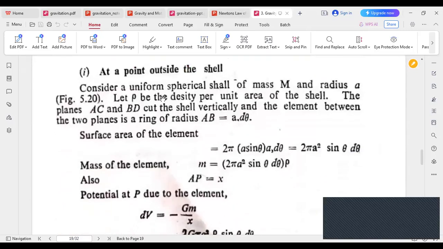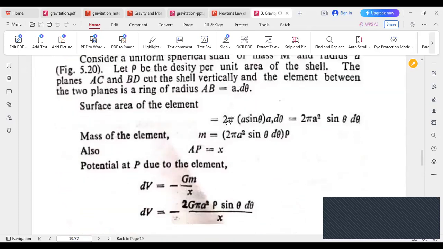So at a point outside the shell or sphere, consider a uniform spherical shell of mass M and radius a. Let sigma be the density per unit area of the shell. The planes AC and BD cut the shell, and the element between the two planes is a ring of radius a sin theta. Surface area will be what? 2 pi a sin theta times a d theta.